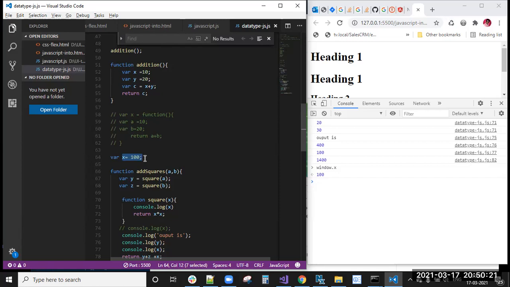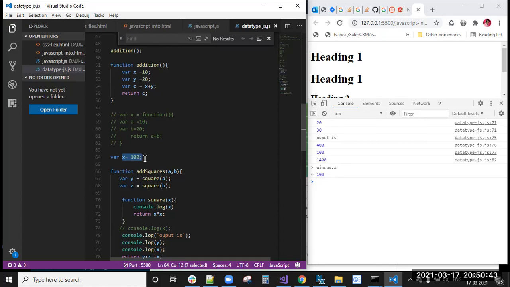If you have written variables inside the function, they have local variable scope only. Inside that local block the scope exists. If you're trying to access that local variable outside, it will throw you an error.